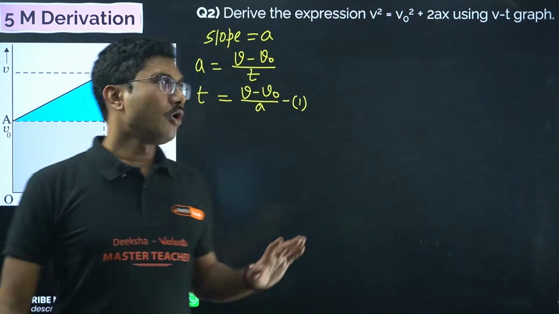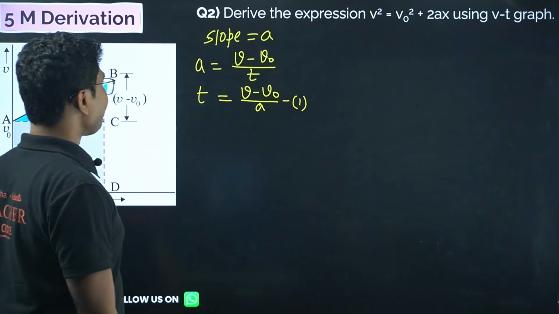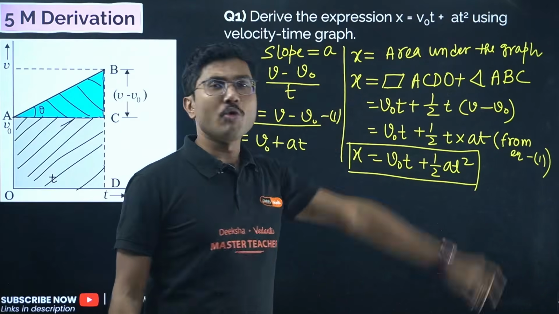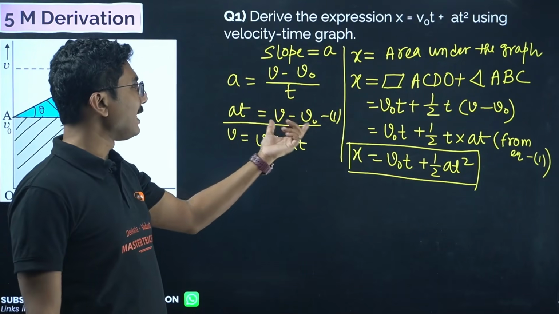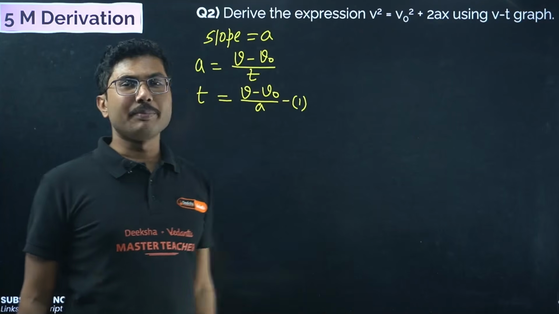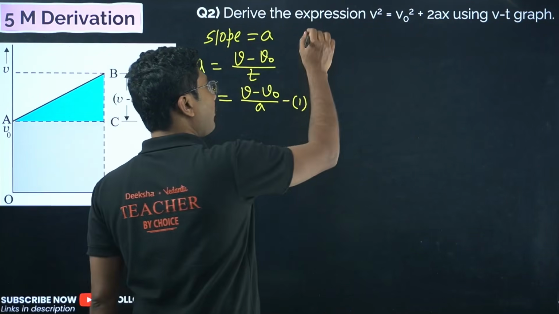Only thing you have to know is where we have to change. Because in the previous case, if you see, no v was involved, so we had to replace v. In this case no time is involved, so whatever equation we get, we have to replace the time. And our formula is the same.